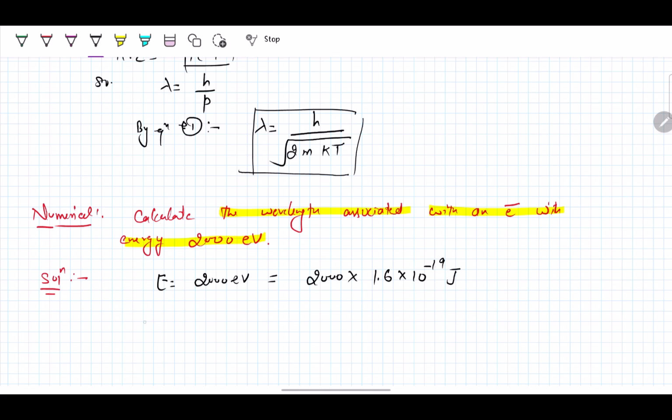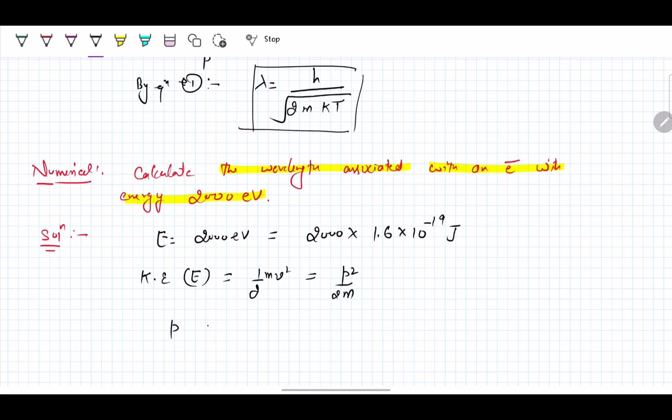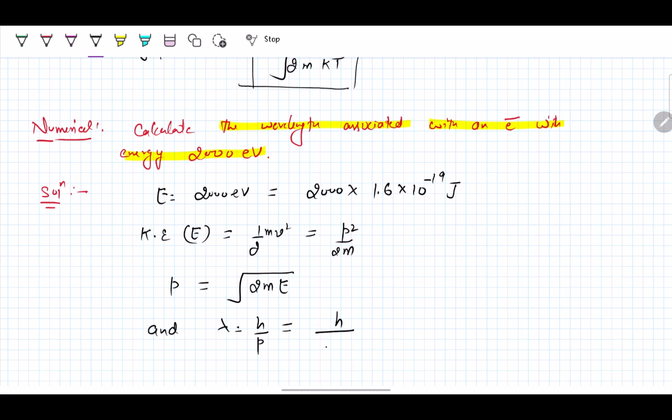We know that kinetic energy here is E equals half mv squared, which is equal to p squared over 2m. From here we find p equals the square root of 2mE, and lambda equals h over p, which equals h over the square root of 2mE.